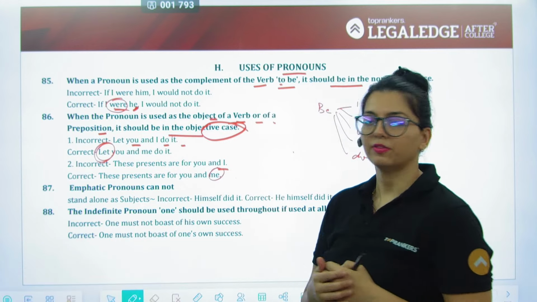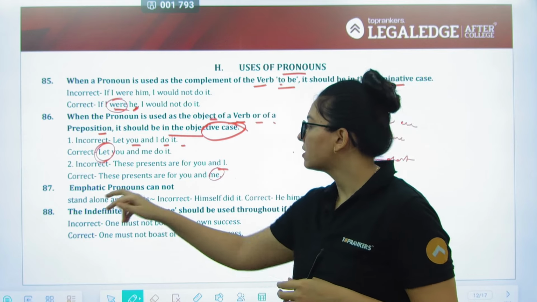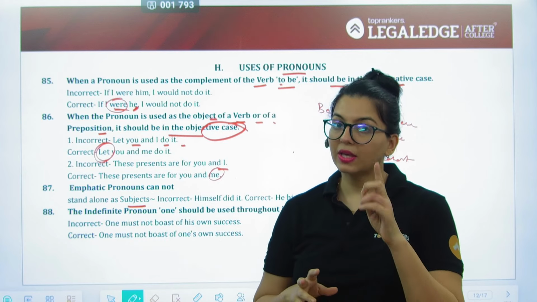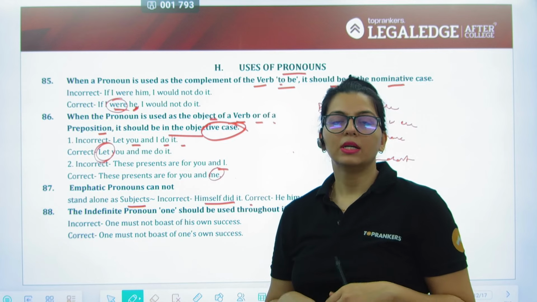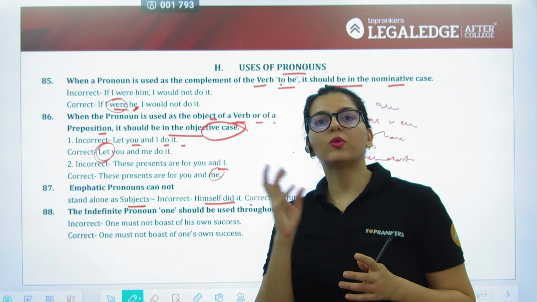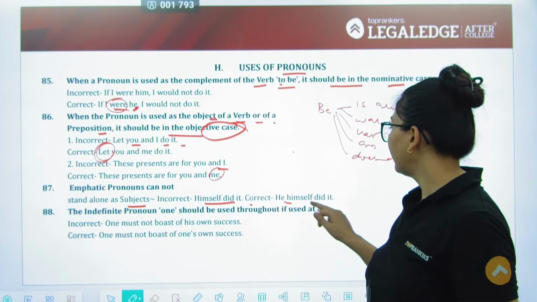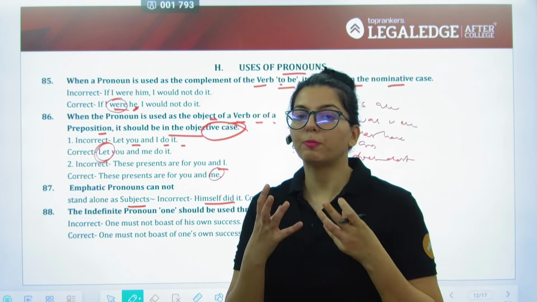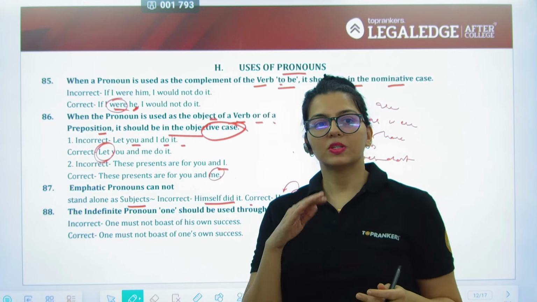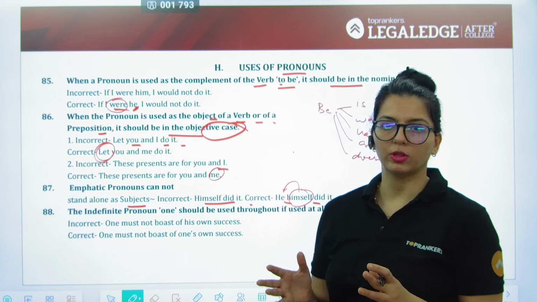Again, objective in nature. Next, emphatic pronouns cannot stand alone as subjects. So to say himself did it wrong, they always need a support before you use the reflexive pronoun, also called emphatic pronouns. So he himself did it. Himself के पहले एक he चाहिए, मुझे एक वहां पे pronoun चाहिए या एक noun. The city itself is very small. Itself is very small city नहीं बोलते हैं हम लोग.